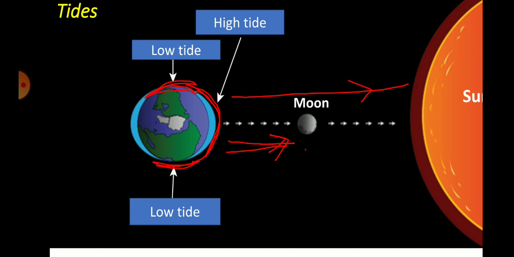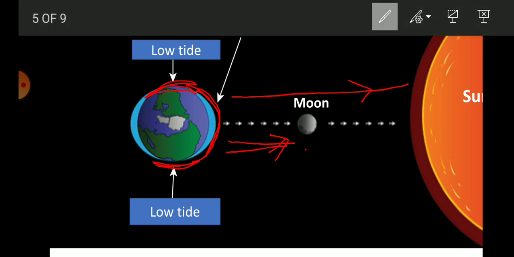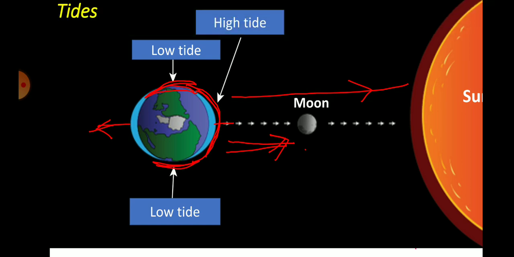Here also, high tide occurs at the opposite side of the moon. So at both ends, that means at a 180 degree angle, high tide occurs, and low tide occurs at 90 degrees to the high tide. That means in a day, two times high tide and low tide occur. And this is due to the gravitational pull of the moon and the sun.